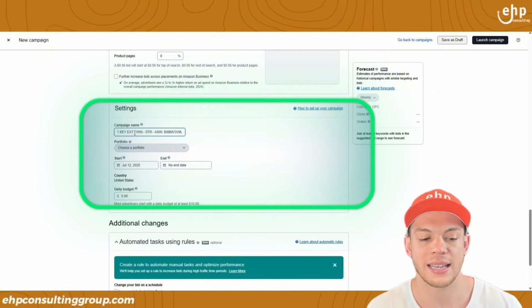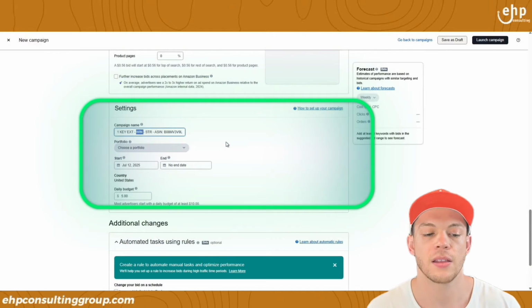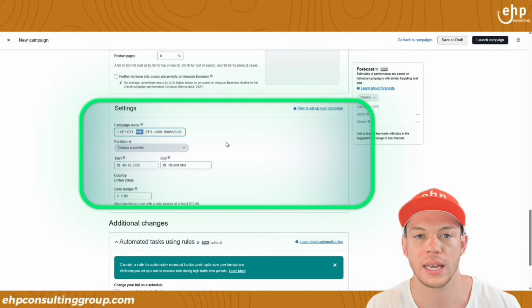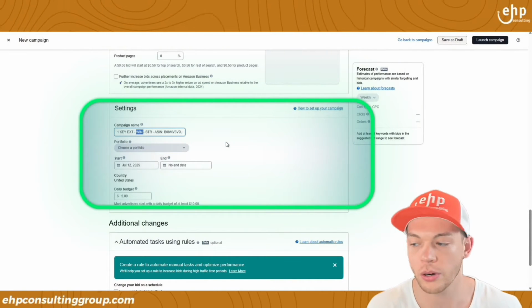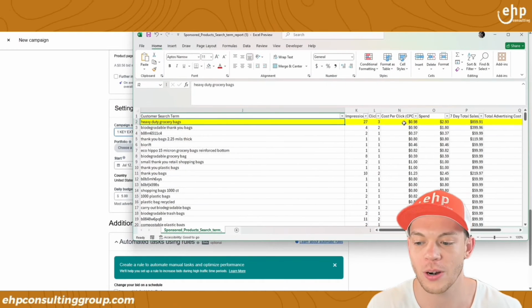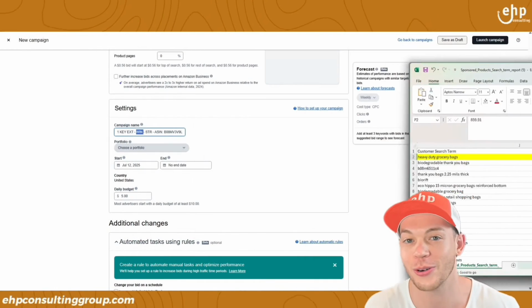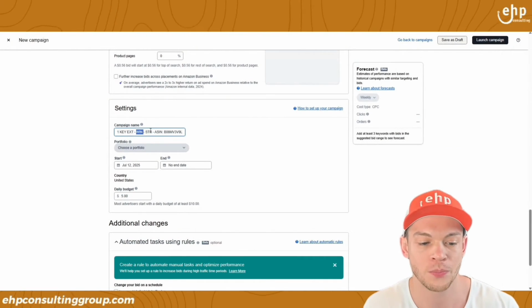One keyword exact campaign. You can make it larger if you want or change it. One keyword exact. I'm calling this a winning campaign because this is a winning keyword. Okay, this is literally a winning keyword. If you spent $2 and made 800 or 1,000, it's a winning keyword.